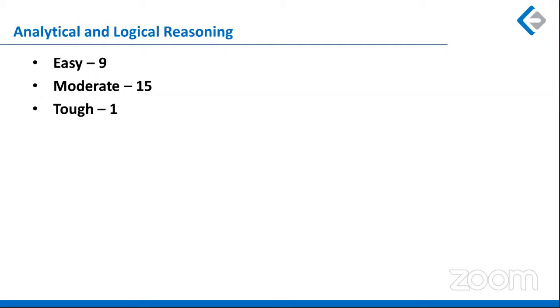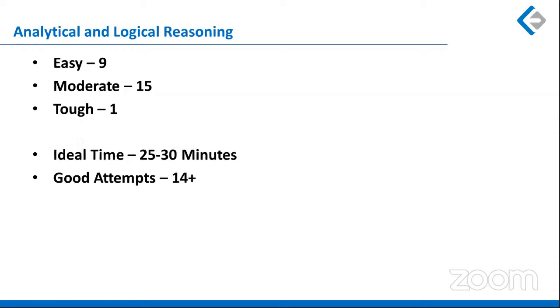The difficulty level has increased significantly, which would hamper my marks for 98 percentile. The ideal time has gone from 25 to 30 minutes, and good attempts have gone down. Last time around it was 16, this time around it was 14 out of 25 questions.